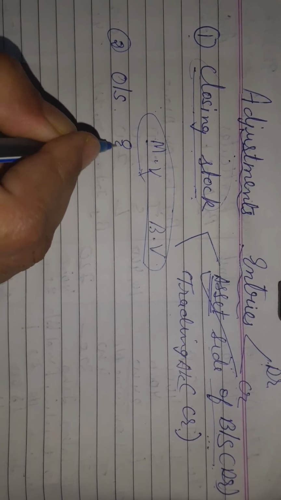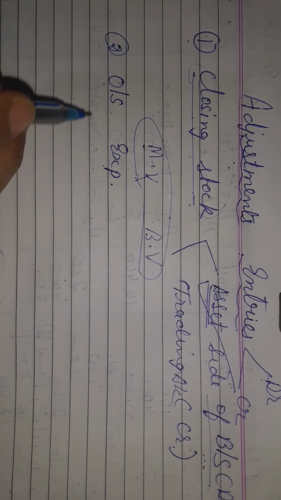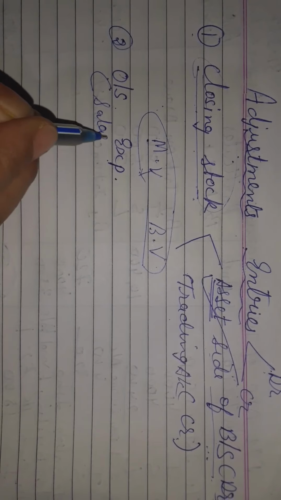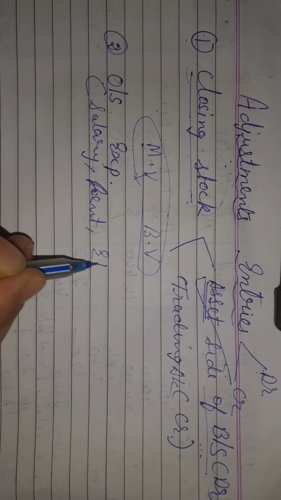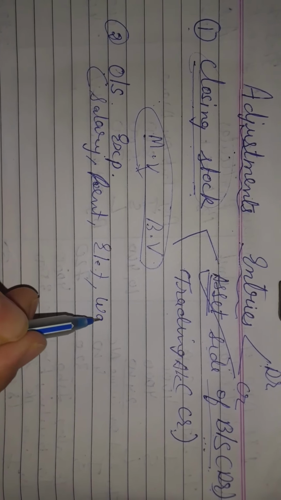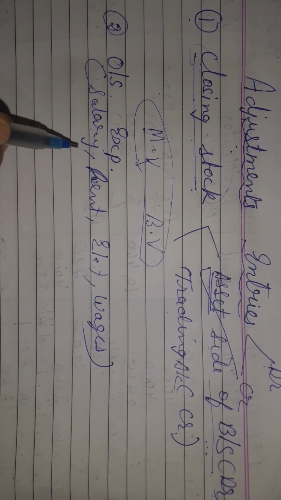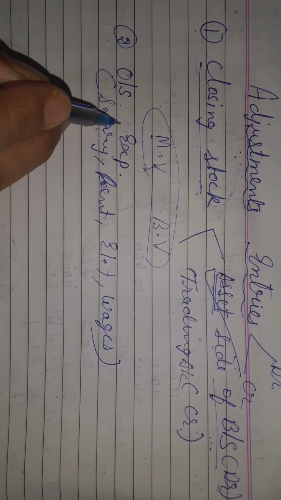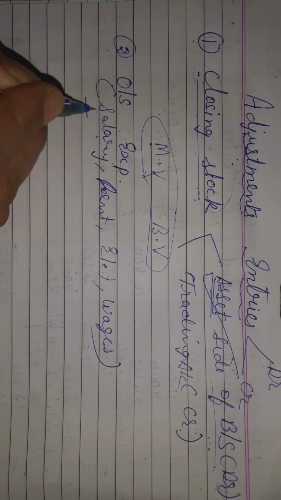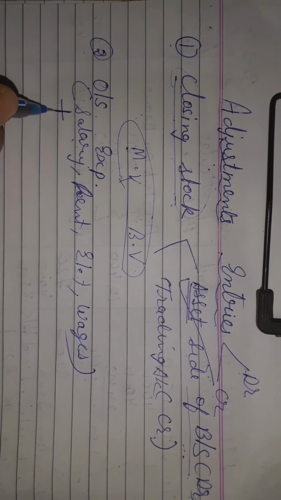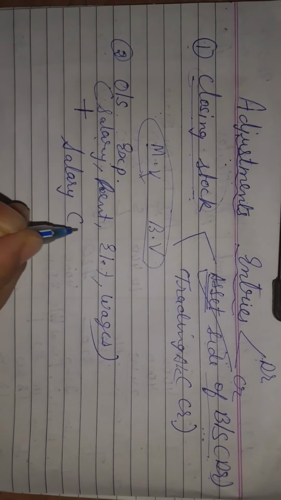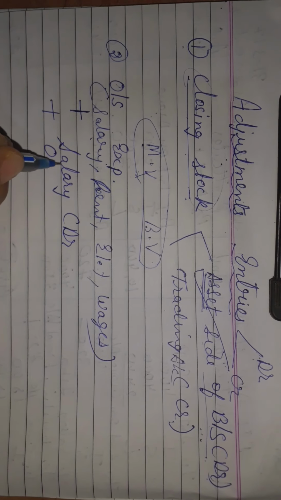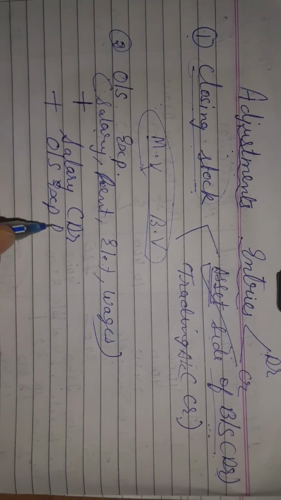outstanding expense. Again I am repeating students, outstanding expense. Now, do you know what the expenses are? Salary, commission paid, rent, electricity bill, or wages. These all are expenses. If these expenses are outstanding, you keep in mind you have to add them to that expense. Again I am repeating, expense always has a debit effect. Expenses are debit, and if you are going to add as outstanding expense, that will also be a debit effect.